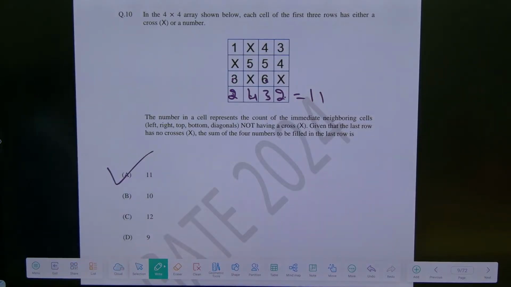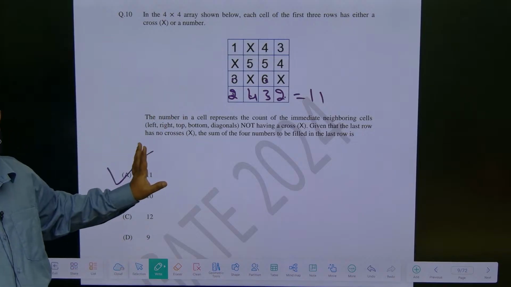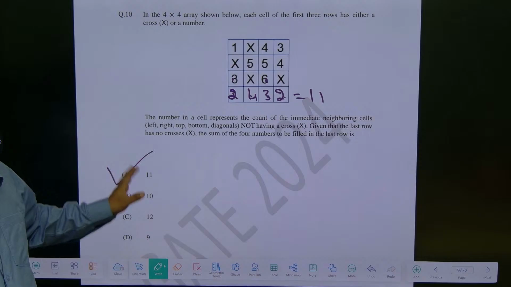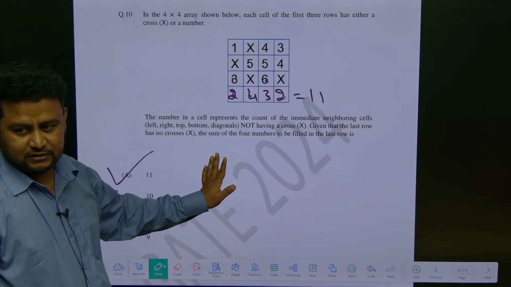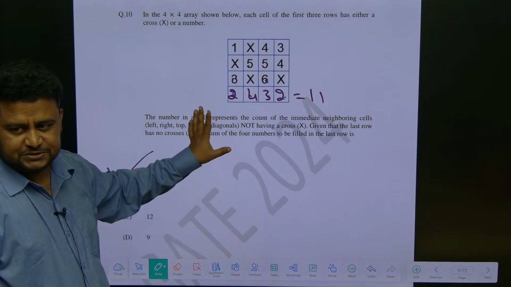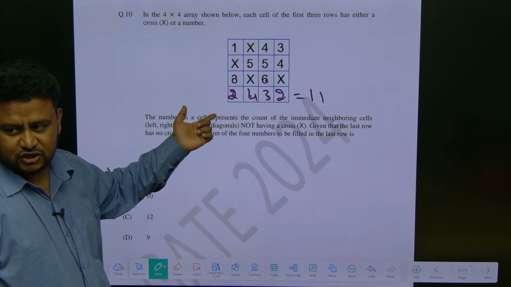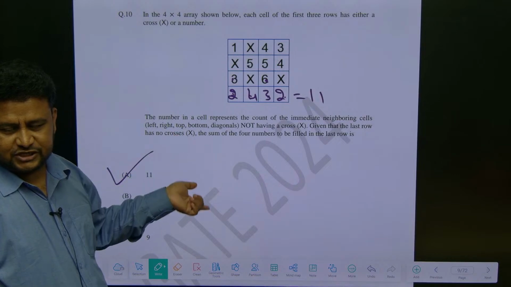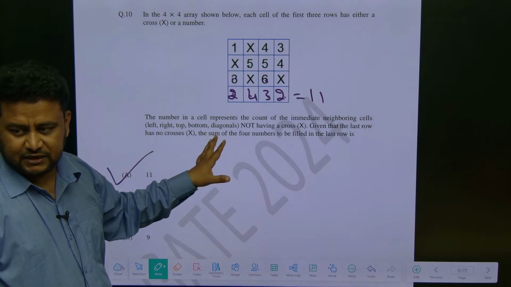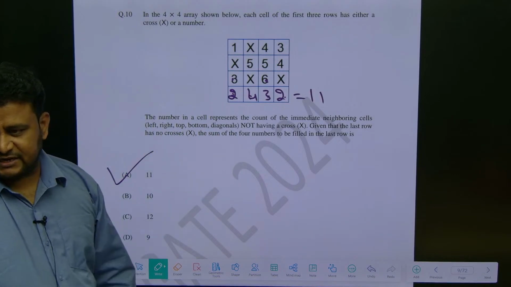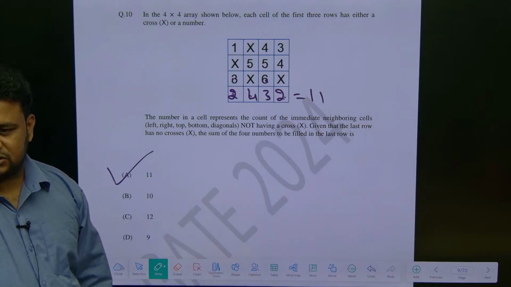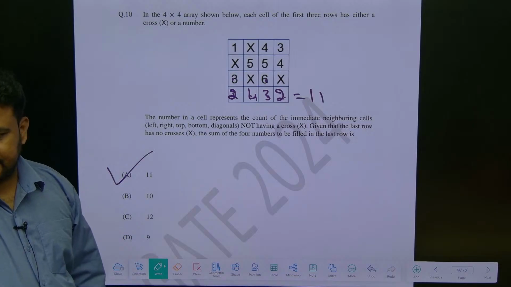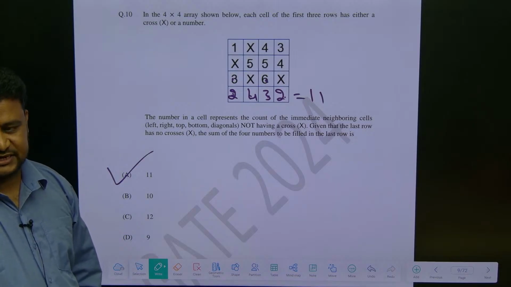Clear? Understood? This is just based on understanding the question. Nothing much is required here. How these numbers are coming, you have to understand. Understand the instruction carefully. This is also based on spatial aptitude. The previous question is also based on spatial aptitude. Yesterday they had given one spatial aptitude question, here they have given 2 questions. But definitely the questions are coming based on the concept of percentage, profit and loss, you can see. Clear? So we will revise that topic once again.